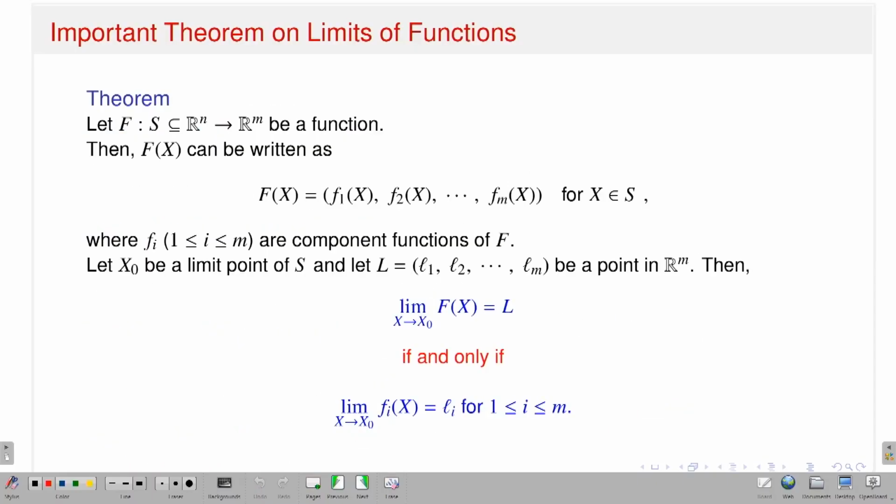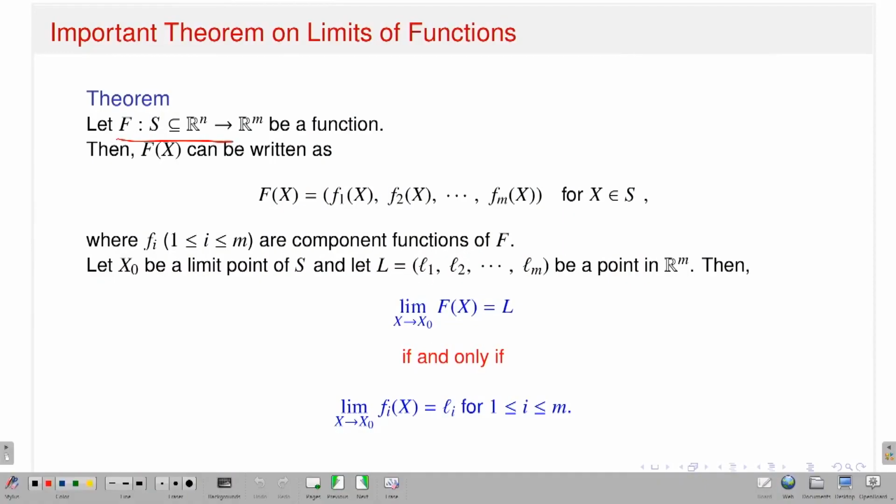Okay, so as I said, given a function capital F, there are notions of component functions. Now in sequences, I drew many conclusions about the original sequence by giving conclusions on the component sequences. Similar things are true in the context of existence of limits. Let capital F be a function from the set S, a subset of Rn, to Rm.